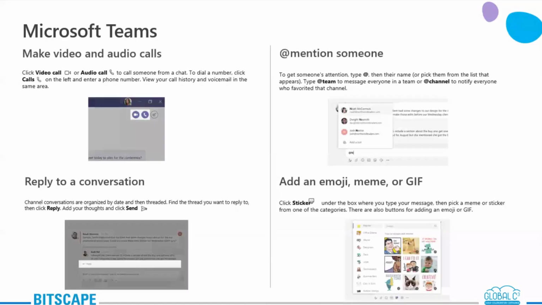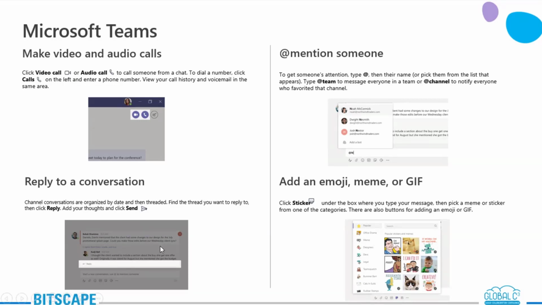Then we have making video calls and audio calls. Okay, on the top right corner where you have your profile settings, under that you'll have two features, video call and the audio call. You just click on it. It can be on individual basis as well as in a group, both ways. Also, in case you started a call with someone and someone didn't pick it up, you can also leave a voicemail.